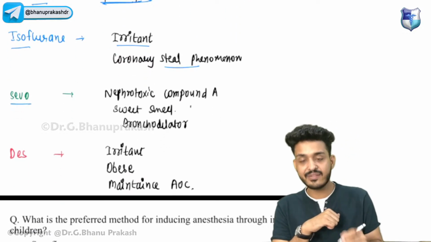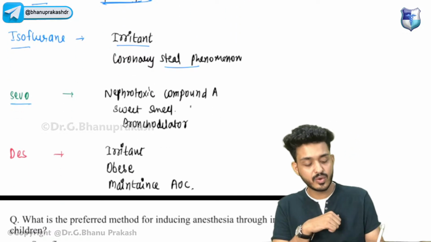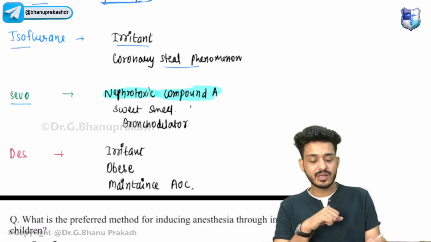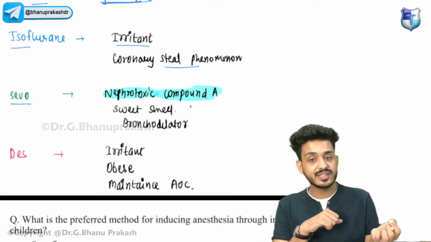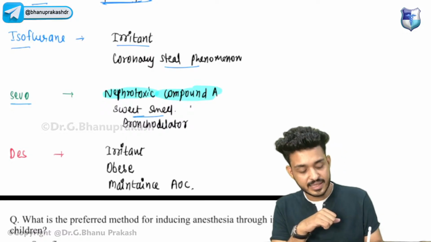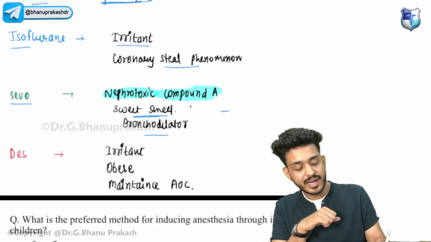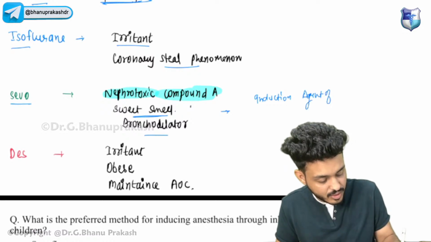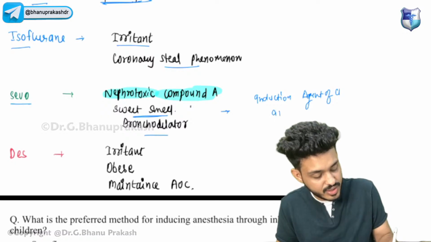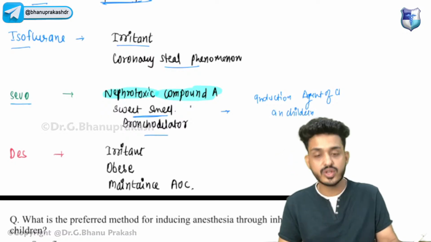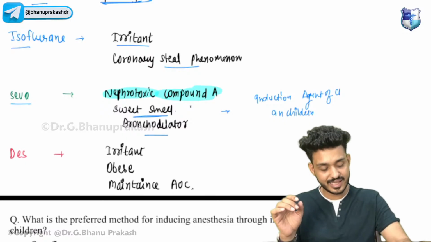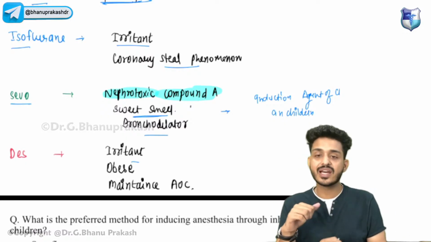Next we have sevoflurane. Sevoflurane is a nephrotoxic compound, which is why we avoid it in kidney surgeries. But it has a sweet smell and is a good bronchodilator, so sometimes it can be the induction agent of choice in children. We can directly induce the patient with the help of this drug. That is your sevoflurane. Next one we have is desflurane.